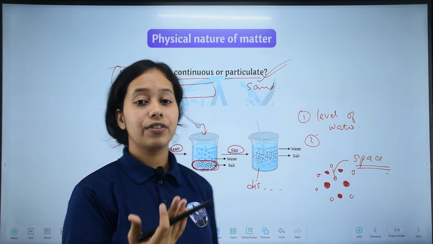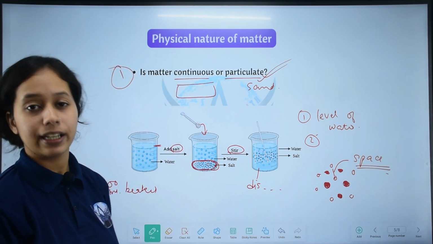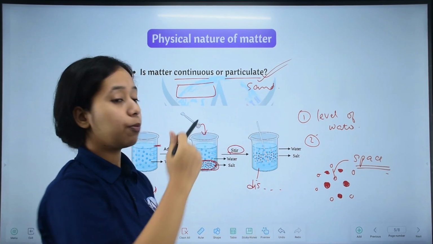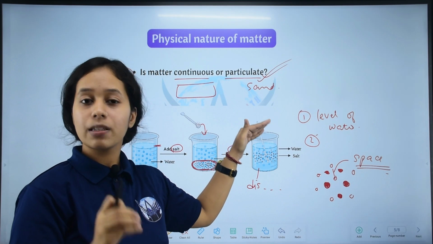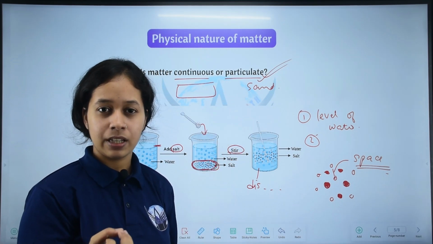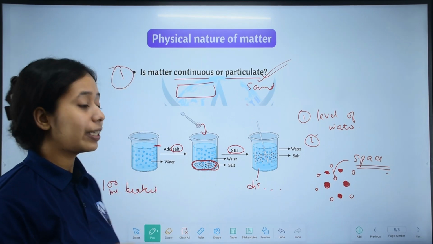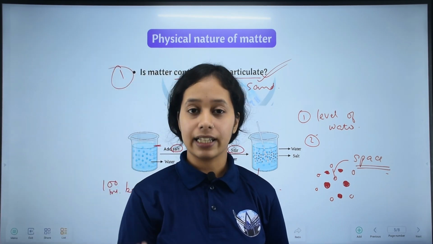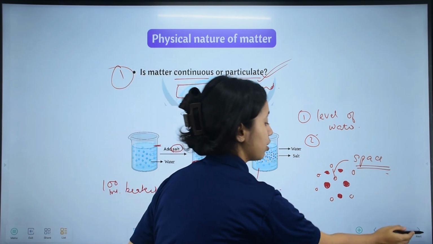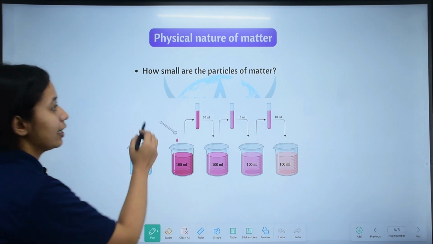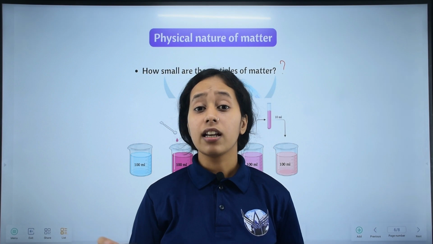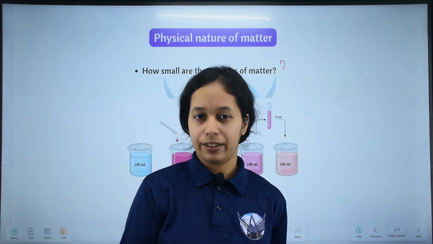Now we have to learn another physical nature. The first is clear: it is clear that matter has particles. Now, how small are these particles? I just said that we cannot see water particles with our naked eyes. So our next question is, how small are the particles of matter? Matter is particulate in nature, that is clear, but how small are they?